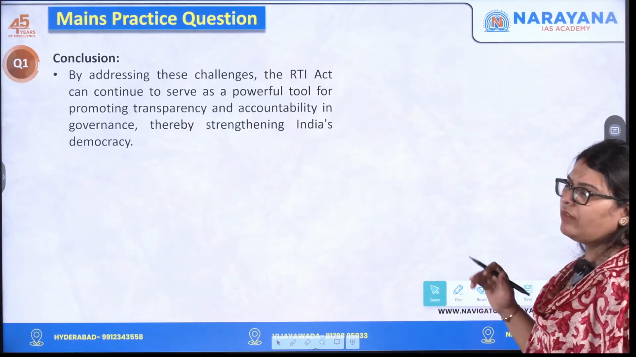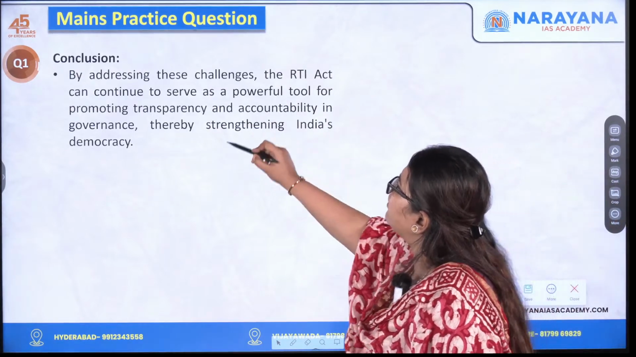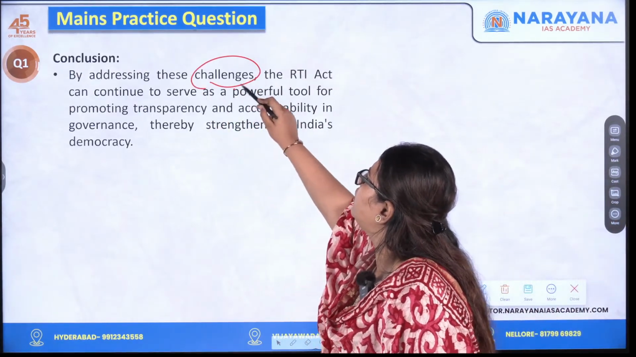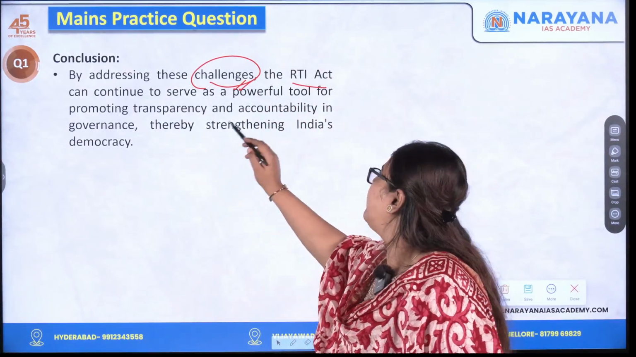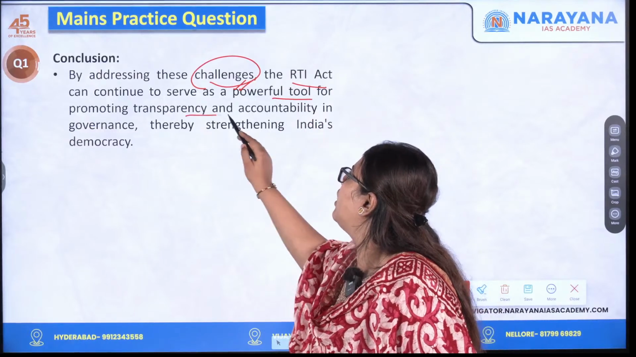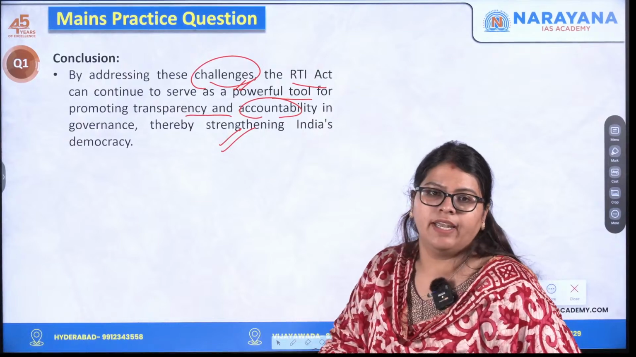And towards the conclusion, we need to discuss that by addressing all the aforementioned challenges, the RTI Act can continue to serve as a powerful tool for promoting transparency and accountability in governance, thereby strengthening India's democracy.